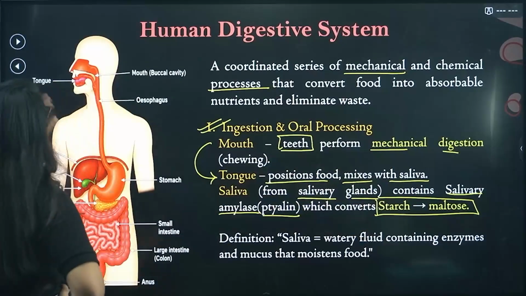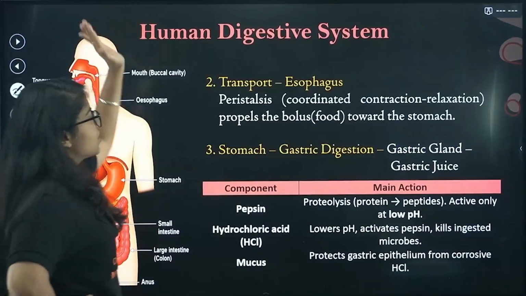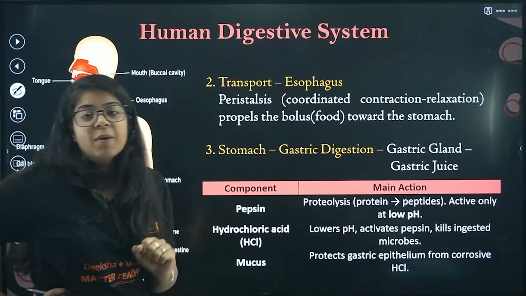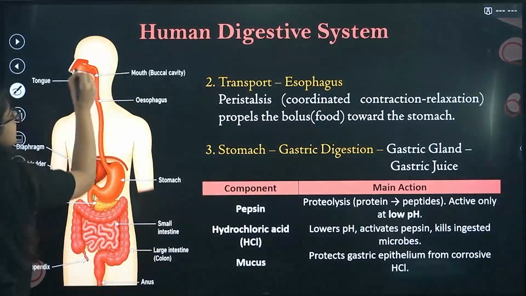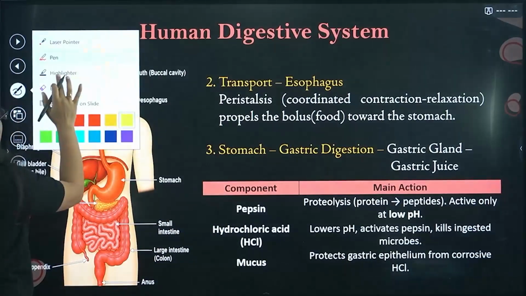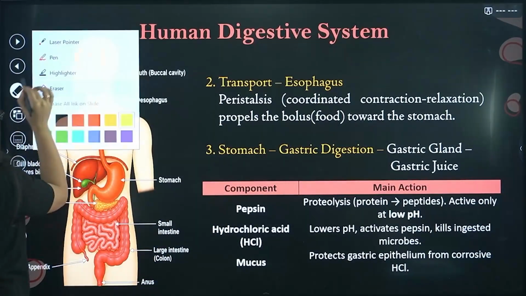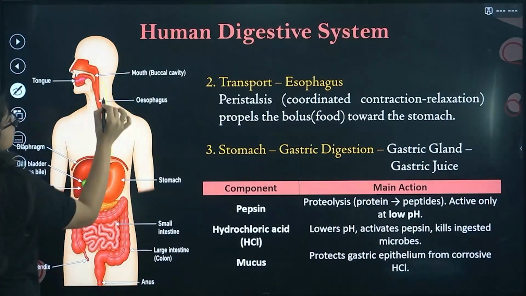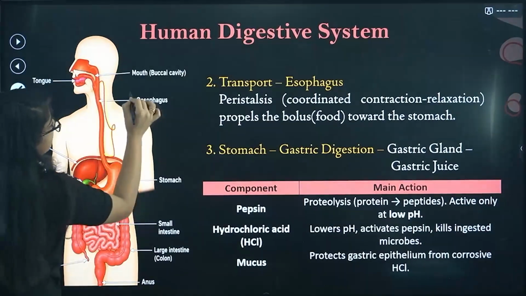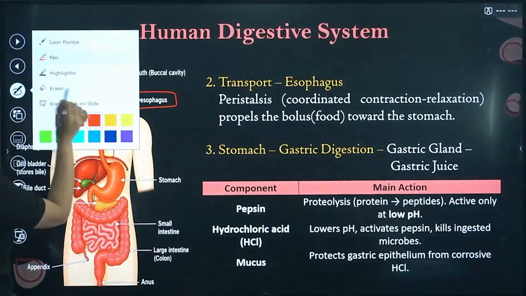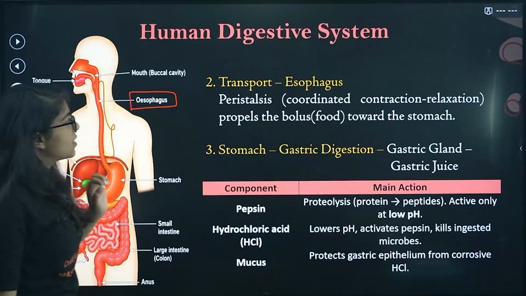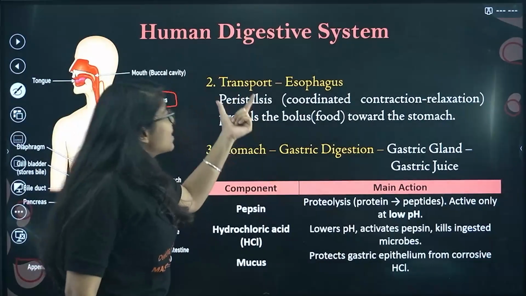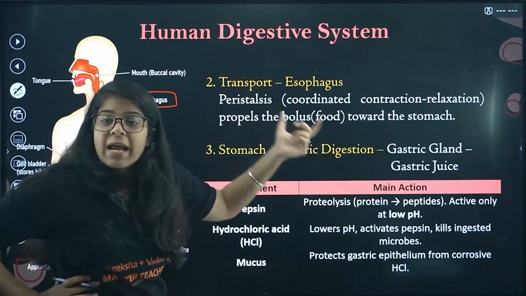Done. Now the second thing we have in our digestive system is transport. We talked about the mouth. Now the food has passed from here, and it goes into this long pipe, which is called the esophagus. This esophagus does peristalsis, coordinated contraction and relaxation.